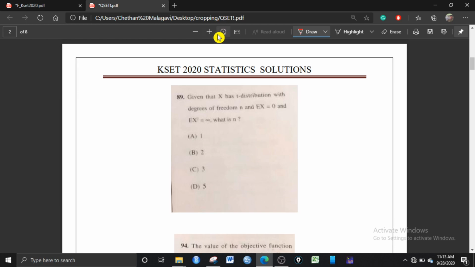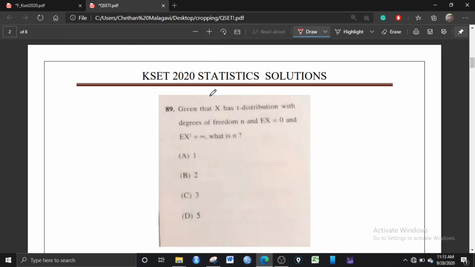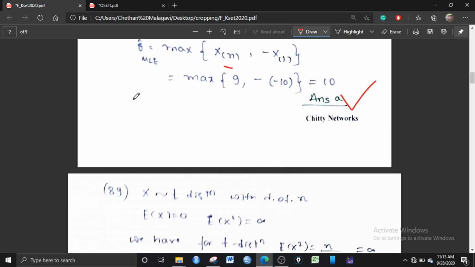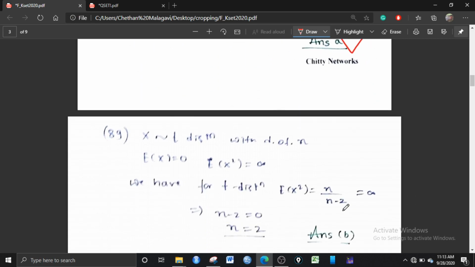Here it's also a straightforward question based on the direct results. Given that x has a t distribution with degrees of freedom n, and the expectation of x is 0 and the expectation of x square is infinity, what is the value of n? It's a straightforward question. You know that the expectation of x square is given by n divided by n minus 2, and the expectation of x is always 0. For the t distribution the mean is always 0. If you know this expression you can solve it easily, and this has been given as infinity.